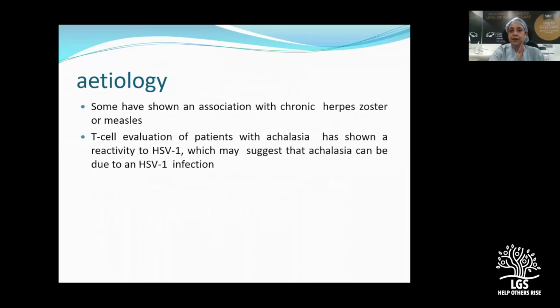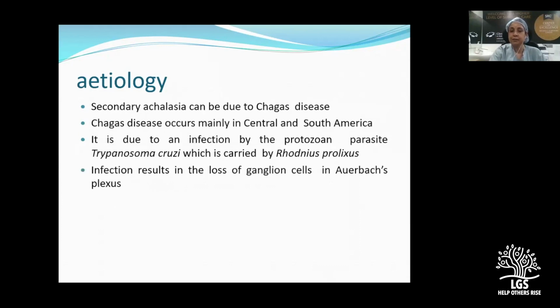Some have shown an association with chronic herpes zoster or measles, and T-cell evaluation of patients with achalasia has shown reactivity to HSV1, which may suggest that achalasia happens when there is HSV1 infection. So there are different theories, but basically it is an idiopathic disorder, with all these theories now coming into vogue, and we don't know towards what it will progress in future.